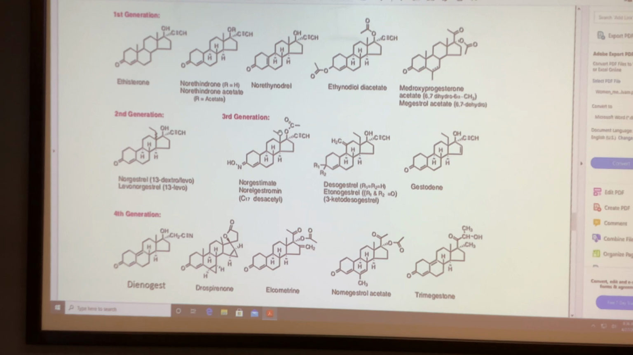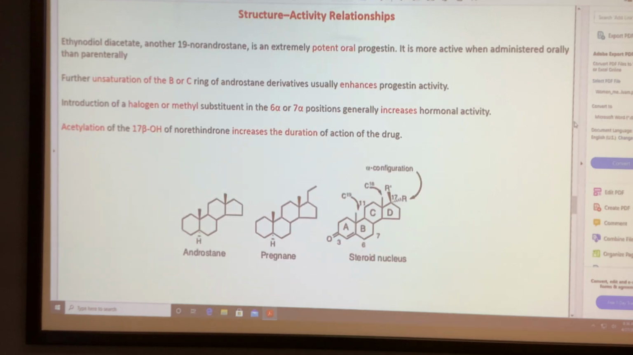And this is also an acetyl, which increases the duration of activity. That's the beta. Only these two are beta acetylation, this one and this one. And these are the alpha acetylation. It's not in that category, it's a different one. So these two are alpha acetylation, not beta. So beta acetylation increases the duration of activity for those progesterone analogs.